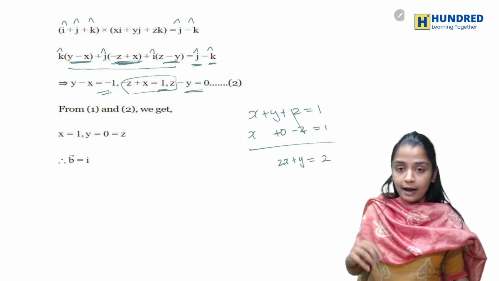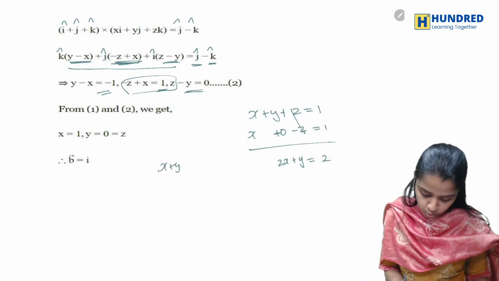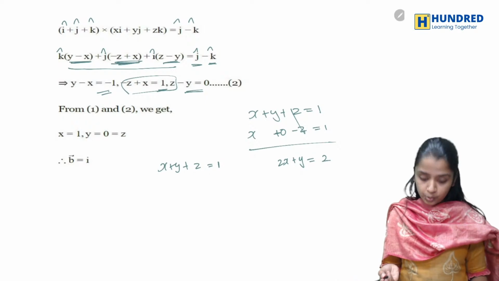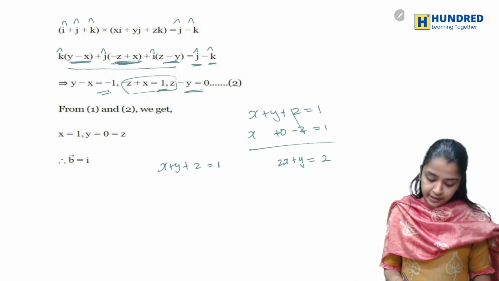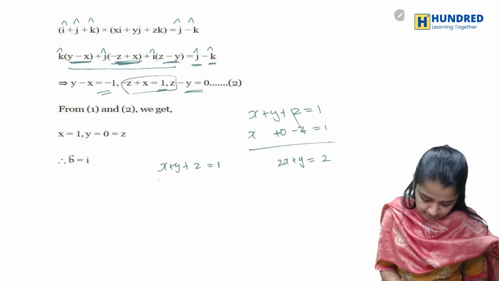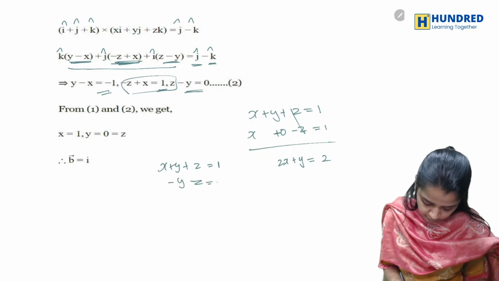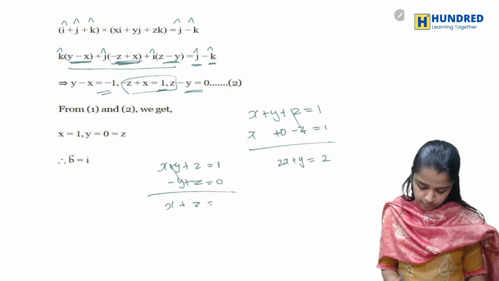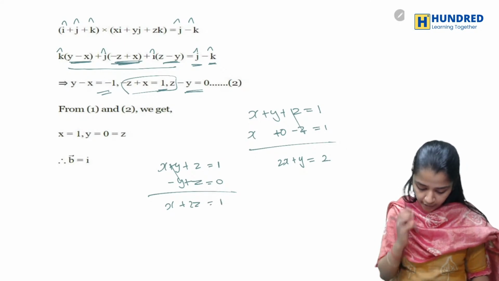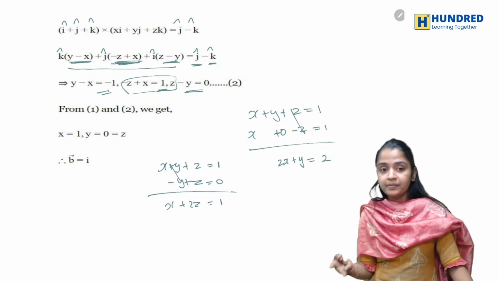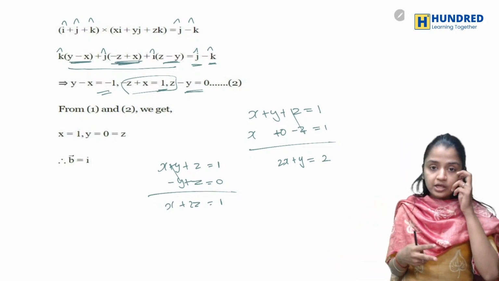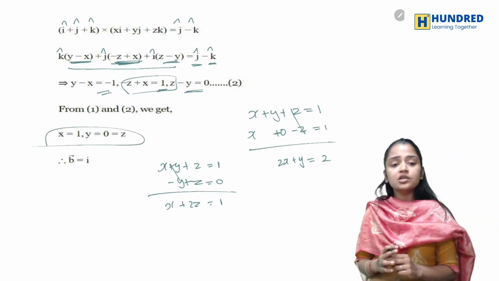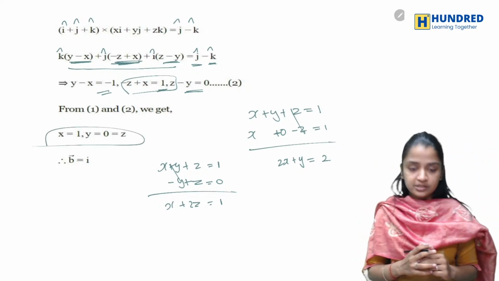Okay. Now after this, same way x plus y plus z is equal to 1. Now what will I get after doing this? Now I'm doing it with z minus y is equal to 0. Okay. Now I'll get x plus 2z is equal to 1. So like that, if I solve either of two equations, I'll be ending up getting x is equal to 1, y is equal to 0, z is equal to 0.